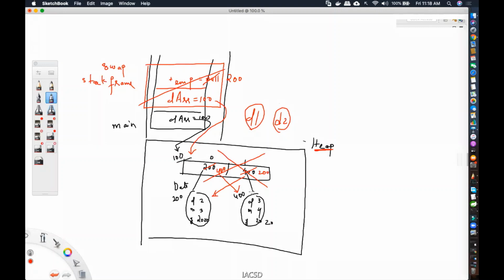So why can't I go inside the object and try to replace the values? This 2 I will change to 3. This 3 I will change to 2. I'm going inside the object. So how do I change that? How do I get values that are stored inside the object? Any idea? You can type it in chat. Yes, very good. From the getter, very good, Apeksha.